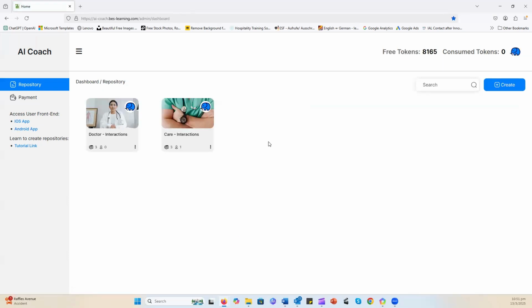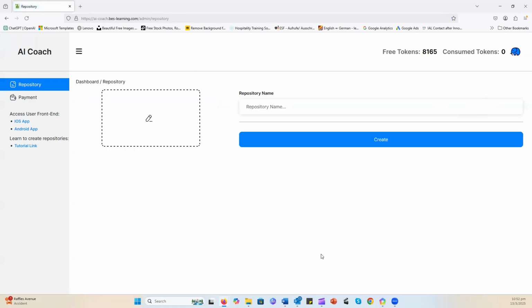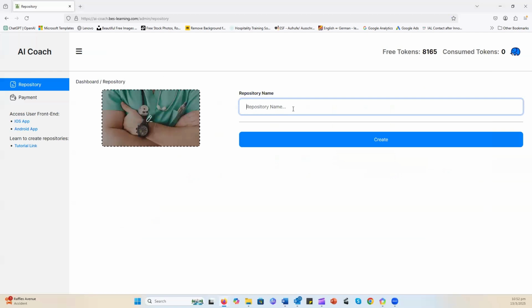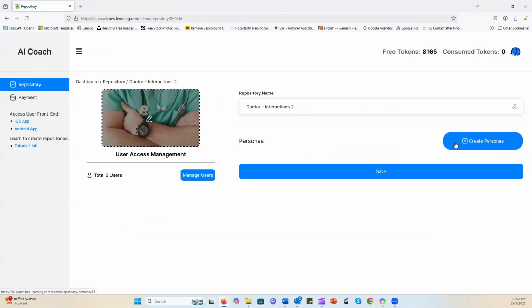And if you want to start creating your own module, you also do that from the dashboard here with the create button in the top right corner. And it also takes you to the menu we just saw, just empty, of course. And you start selecting a picture here, put in a name. Let's call this Doctor Interactions 2 now, create this.